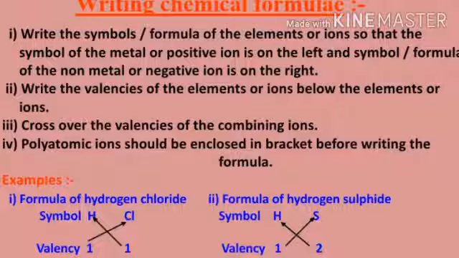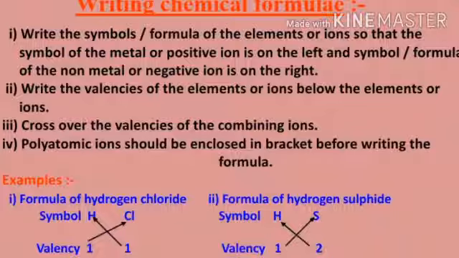The first is the symbol or the formula of the element or the ions, so that the symbol of the metal or the positive ion is written on the left side, and the symbol or formula of the non-metal or negative ion is written on the right side. The second step is to write the valencies of the elements or the ions below the elements or ions. And the third one is you have to cross over the valencies of the combining ions so that you can balance them.